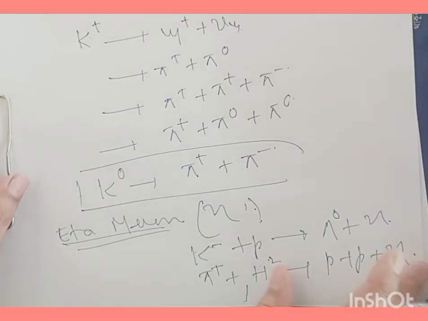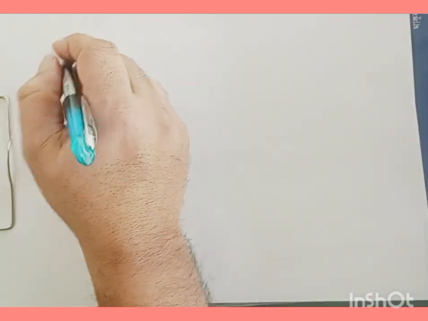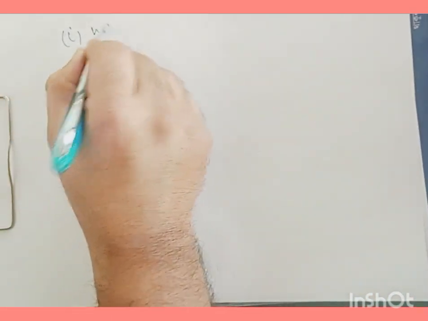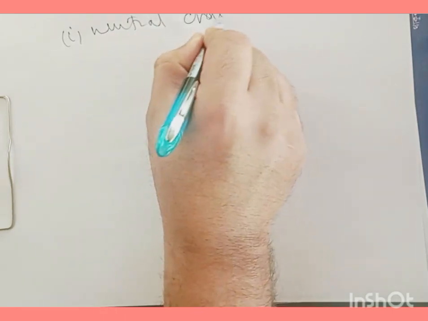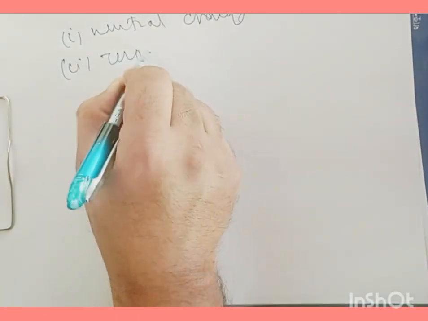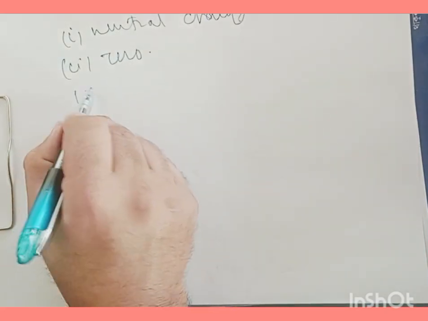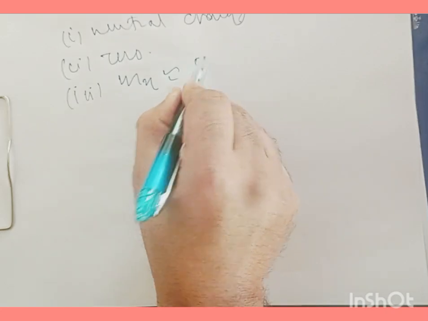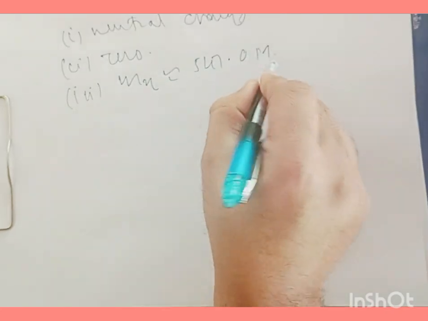Now, talking about the properties of these eta mesons, they have no charge. They have neutral charge. And they don't have any spin; they have 0 spin. The mass of these eta particles is nearly 547.0 mega electron volts.